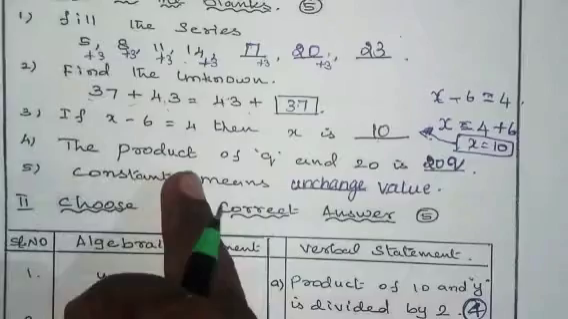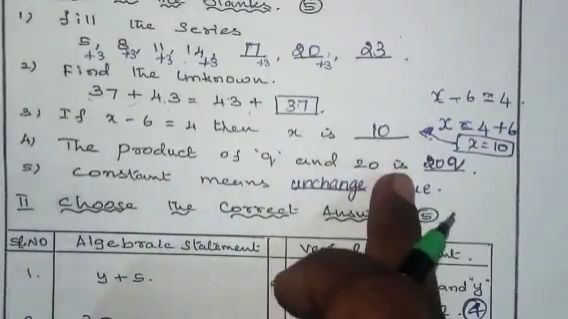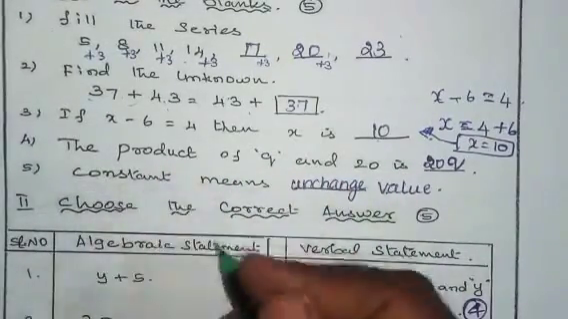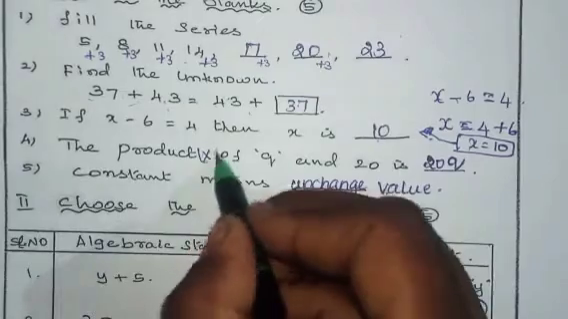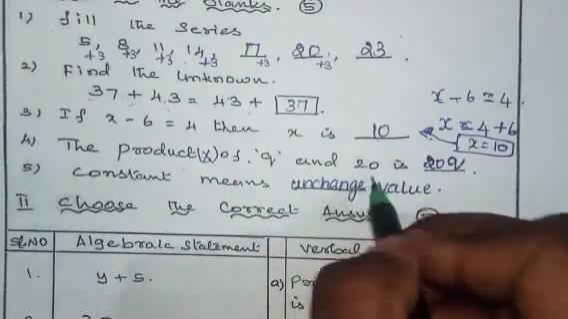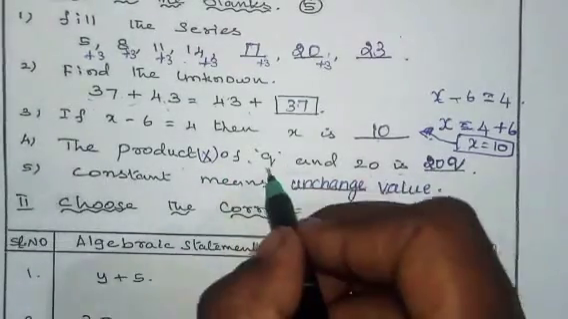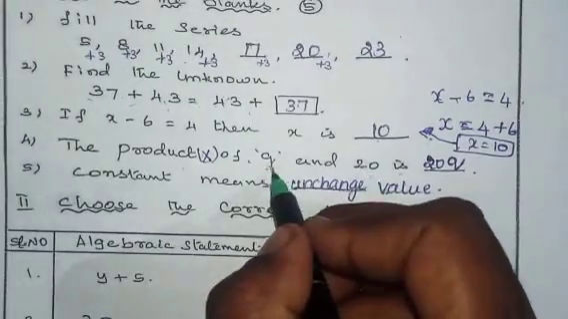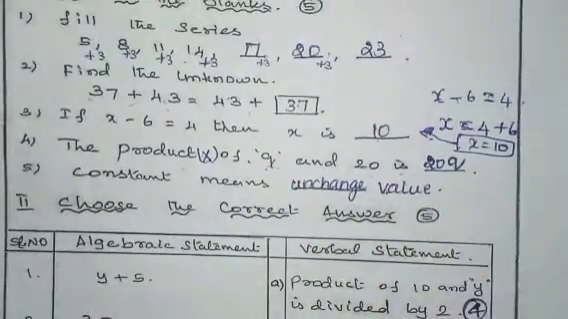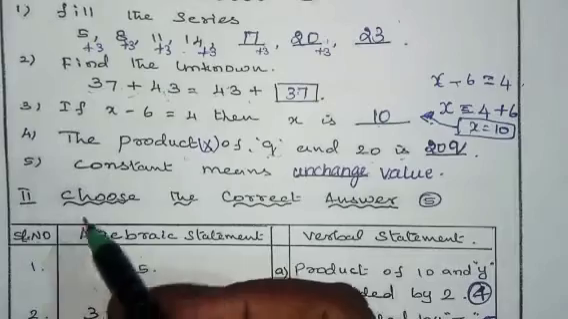Next, the product of q and 20 is. They are asking the product. Product is multiplication. So the product of q and 20 is 20q. 20 into q, 20q.